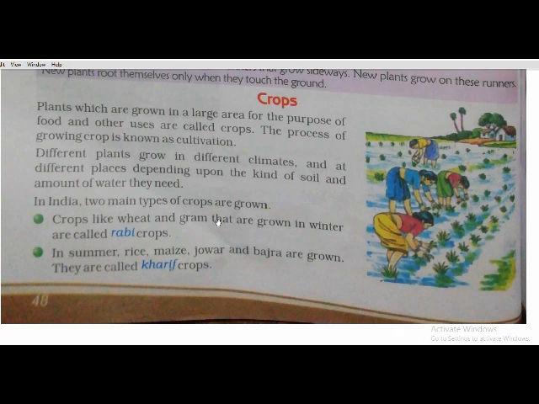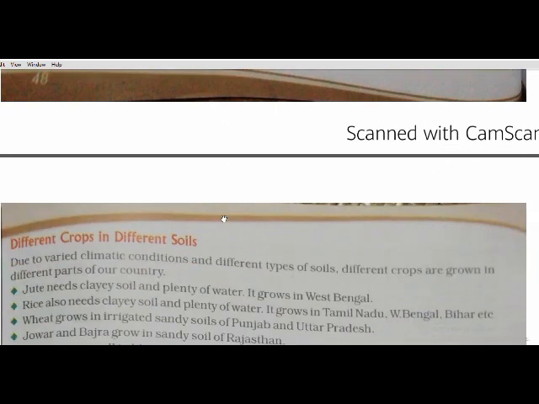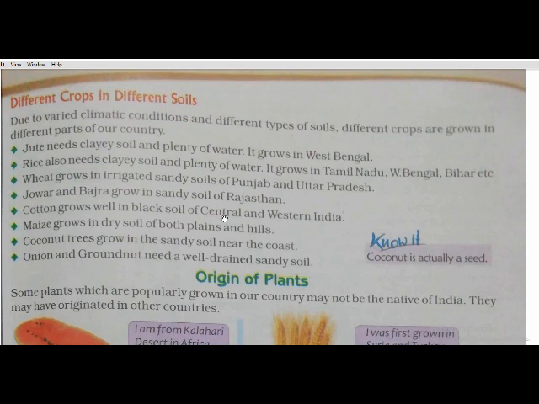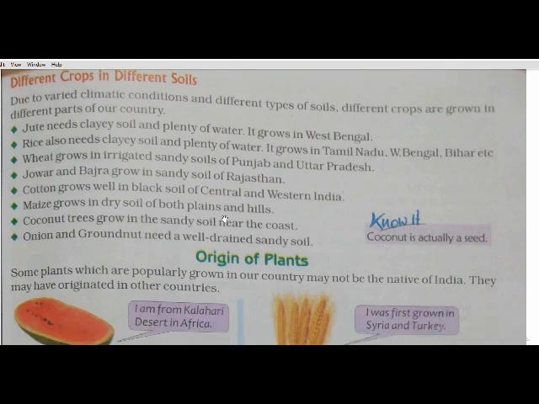Different plants grow in different climates and at different places depending upon the kind of soil and the amount of water they need. In India, we know that two types of crops are there, rabi crops and kharif crops. Rabi crops are those like wheat and gram, which are grown in winter, whereas summer crops like rice, maize, jowar and bajra are known as kharif crops. Now, different crops in different seasons, different crops in different soil.